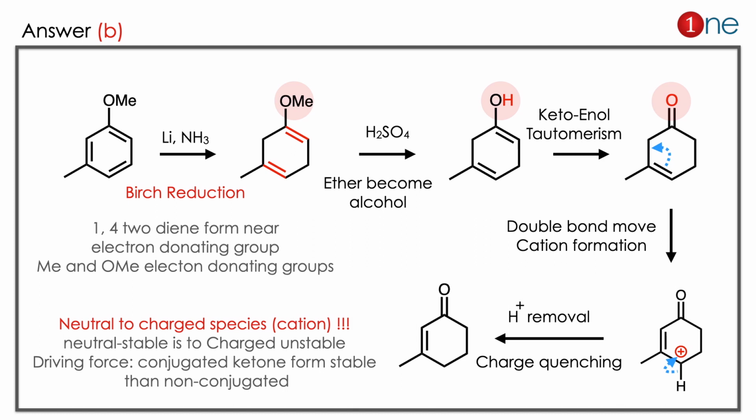Here, a very important thing you should know. The last step, neutral species converted into charged species. This is all due to the stability of the system. The conjugated systems are more stable than the non-conjugated system. So the conjugation favored here the charged species. So here you have to learn one important thing. When there is a Birch reduction, always 1,4 double bonds form near the electron donating group. So methoxide and methyl are electron donating groups, so the double bond forms near electron donating groups.